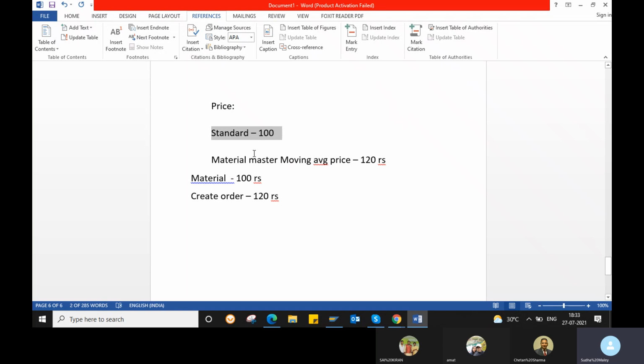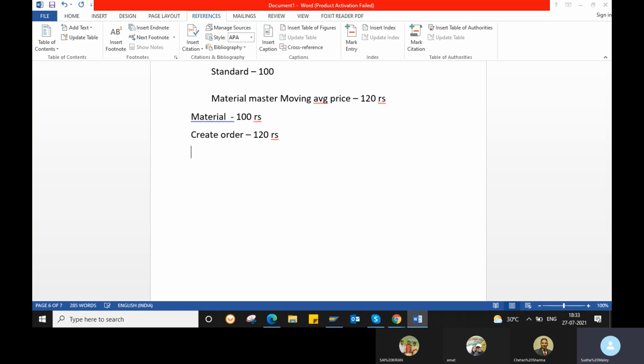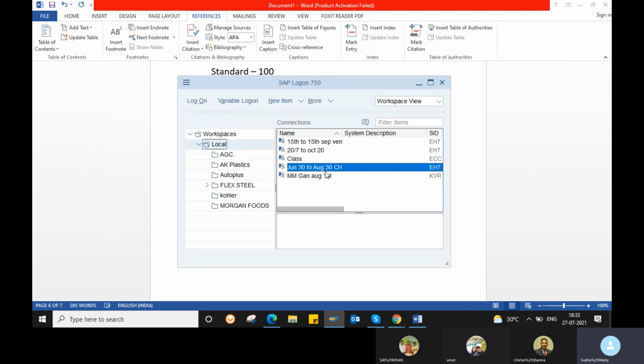If there are any changes in your material price while creating your order, there will be a separate account, and the price difference is going to be stored there. The 20 rupees will be stored in a difference account, the PRD account. While creating a purchase order, we will discuss that again. So these are the two types of price controls.